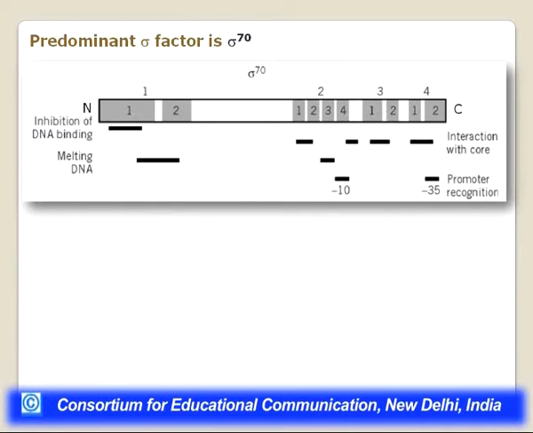So probably the region 1.1 is involved in the inhibition of DNA binding. We will elaborate more subsequently on what this means. But region 2 and 4 are the ones which interact with the core. Then the melting of DNA, the local unwinding, is facilitated by the region between 1 and 2. Then the promoter recognition, which is a primary role of sigma factor, is basically at -10 and -35, which is primarily done by region 2 and region 4 of the sigma subunit. So this explains the different functions of the sigma subunit.